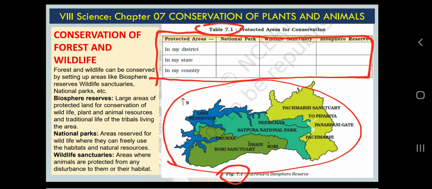So you can list out by taking help of the internet. Today the internet is a very good source of information. It depends on how we use that information. So if you complete this activity, you will not only come to know about wildlife sanctuaries, biosphere reserves and national parks of your district and your state, you will be surprised to know how many visiting places there are in the district in which you are living.